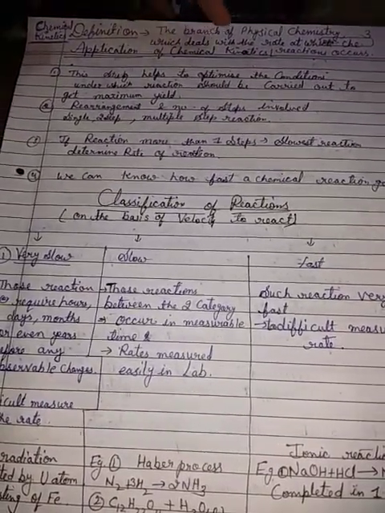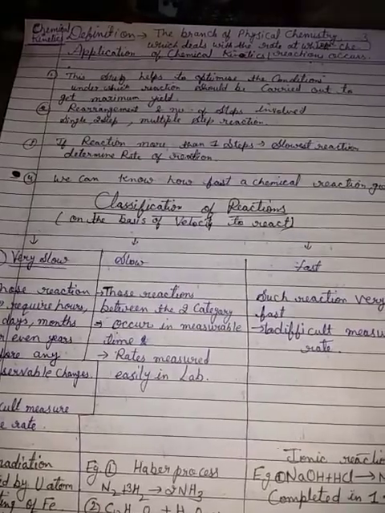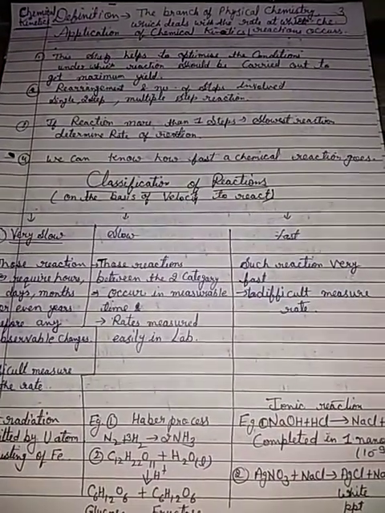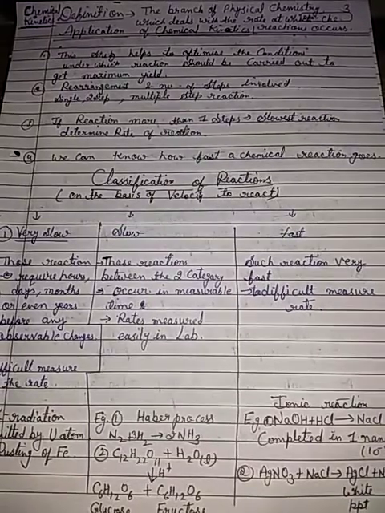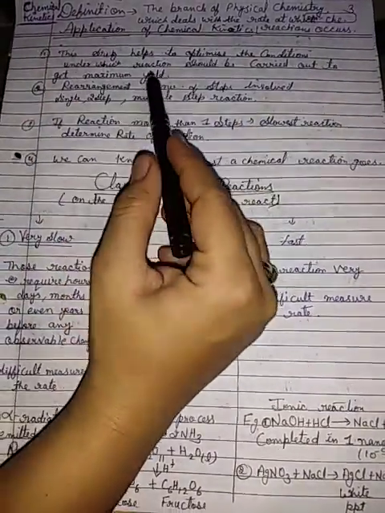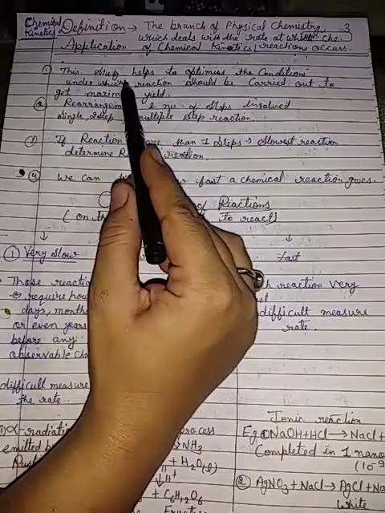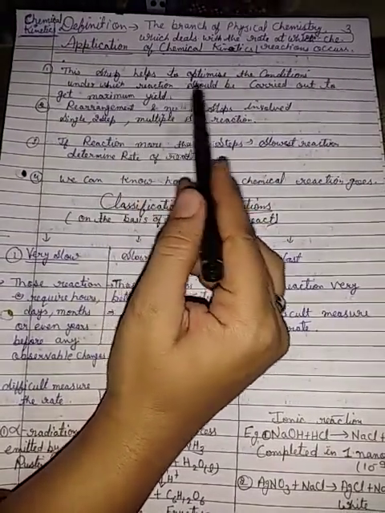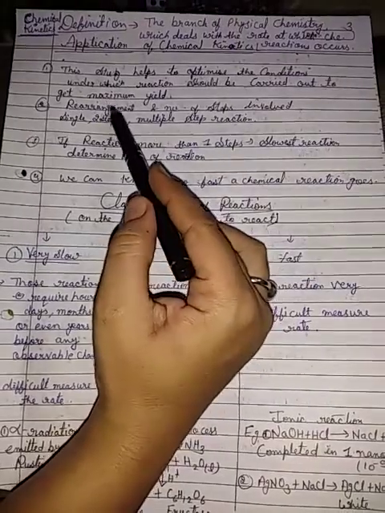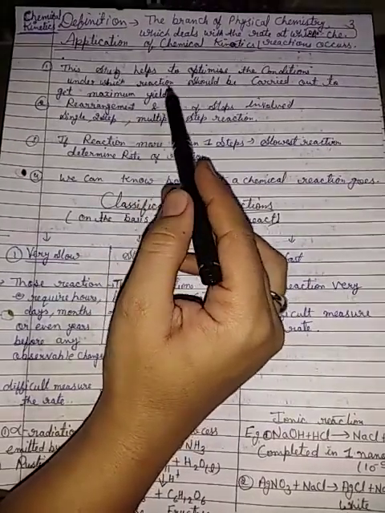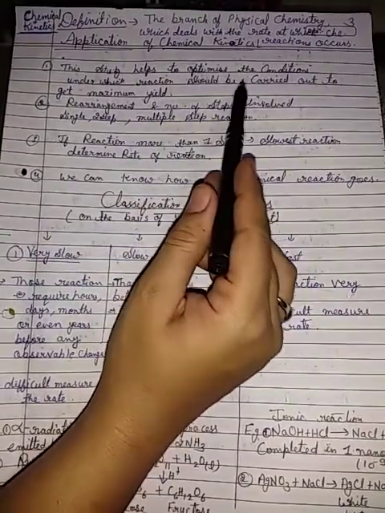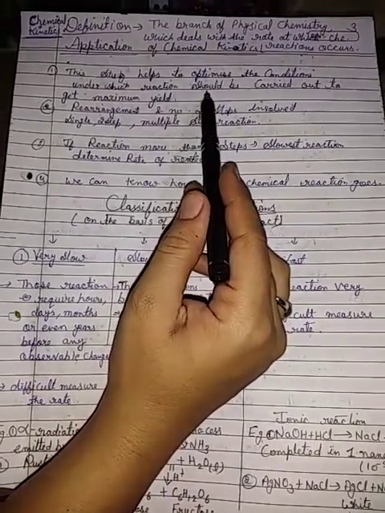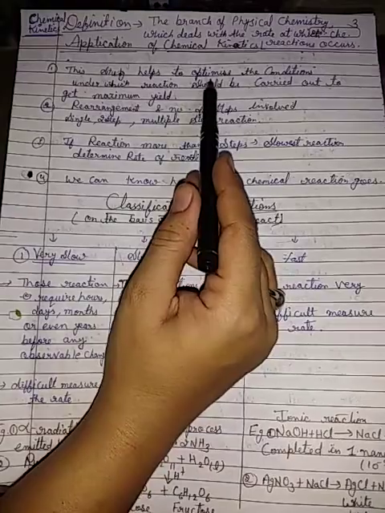Application of chemical kinetics. Application means what is the use of chemical kinetics. These studies help to optimize the conditions under which a reaction should be carried out to get maximum yield. So what is the meaning of this? It is very important, because each condition is followed in chemical kinetics.